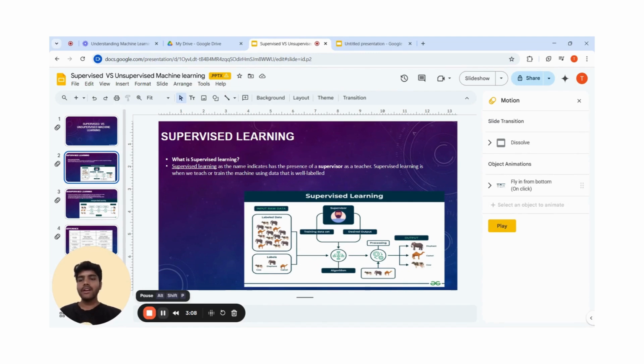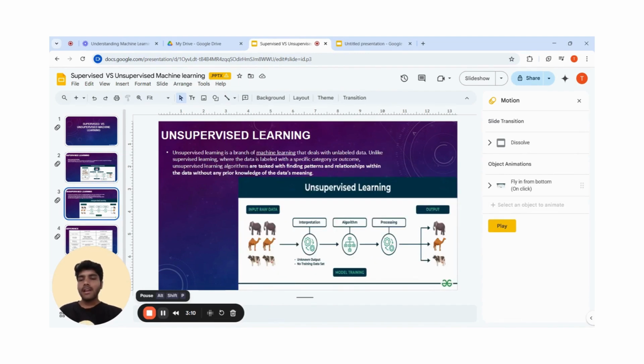Now we see unsupervised learning. Unsupervised learning is a type of machine learning that works with data that has no labels, or unlabeled, uncategorized data. In this approach, the machine analyzes the uncategorized information and groups it based on similarities, patterns, or differences. Unlike supervised learning, there is no teacher or training involved.